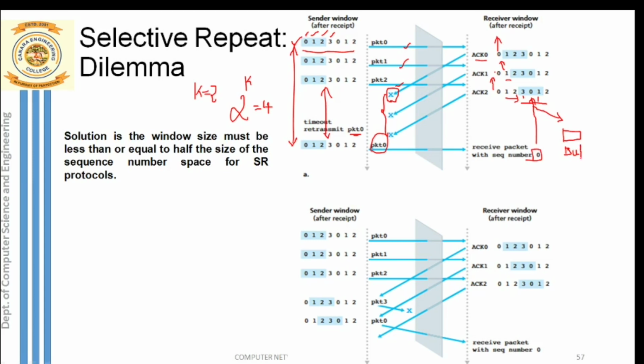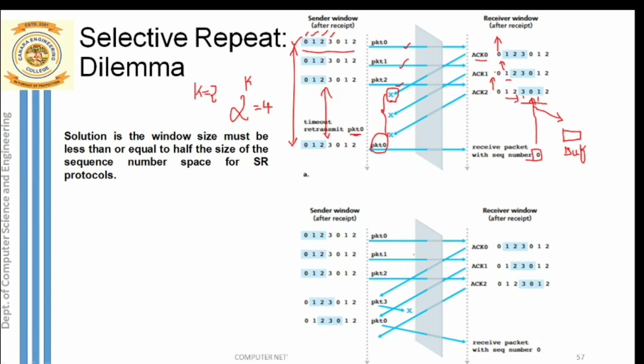So you can see here that is the confusion that is created in our selective repeat. So what is the confusion? The confusion created over here is because of the sequence number. Sequence number 0 indicates that the sender knows he is retransmitting an old packet, but our receiver will assume that this is the 5th packet, because it is the only packet with sequence number 0 inside his sliding window. He will assume that is the 5th packet arriving at the receiver side. Because of that, the receiver will store that wrong packet inside his buffer, thinking it is a 5th packet. So that is a big confusion created because of the selective repeat protocol at the receiver side.